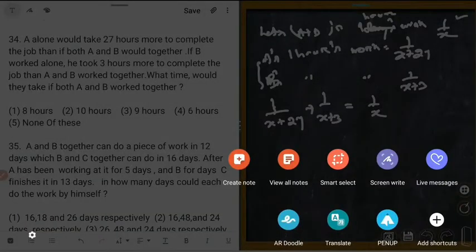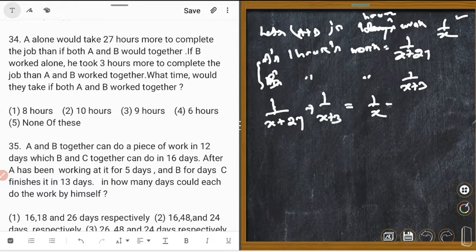Implies that, taking the LCM of x plus 27 and x plus 3,